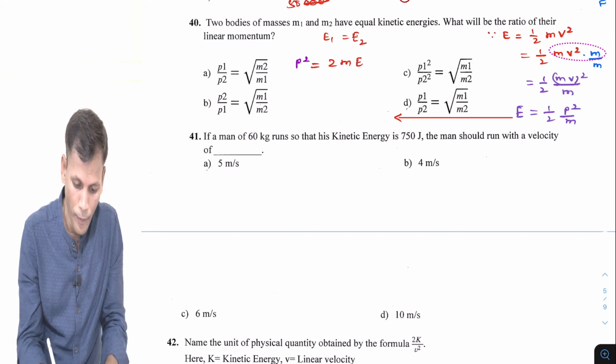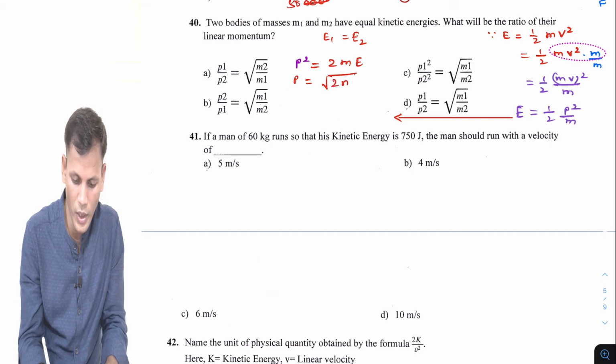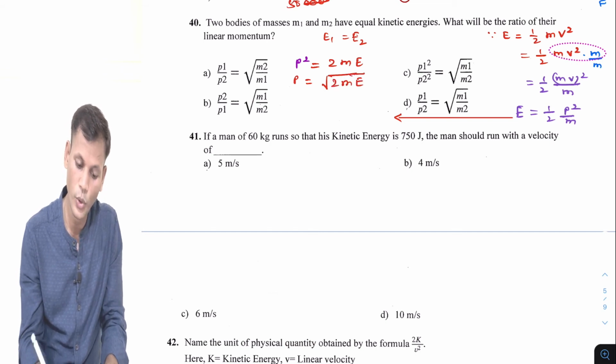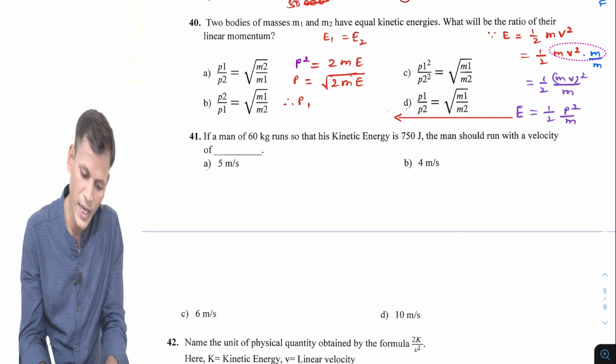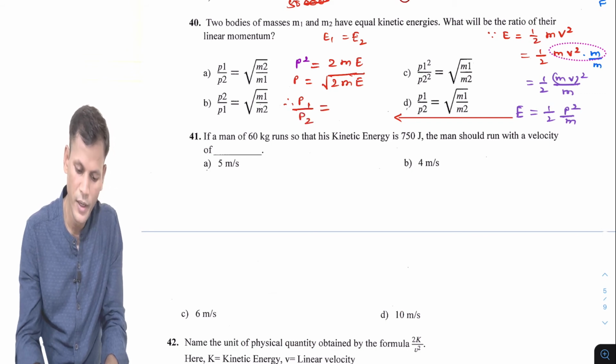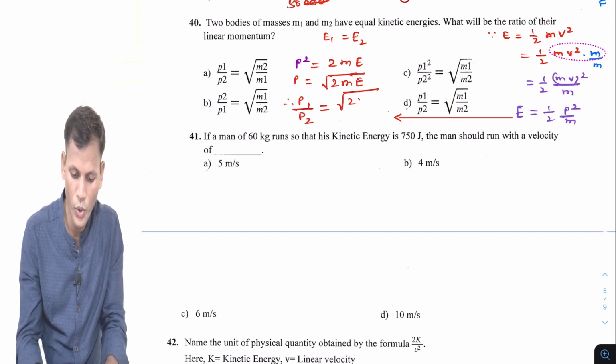So p will be root of 2mE. So P1 by P2 will be root of 2m1E upon root of 2m2E.